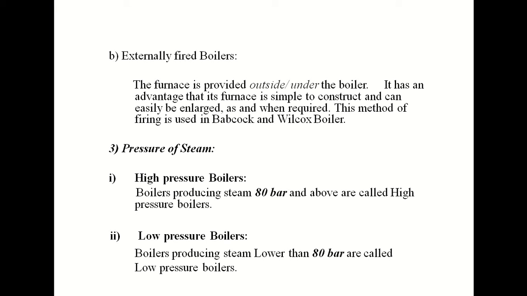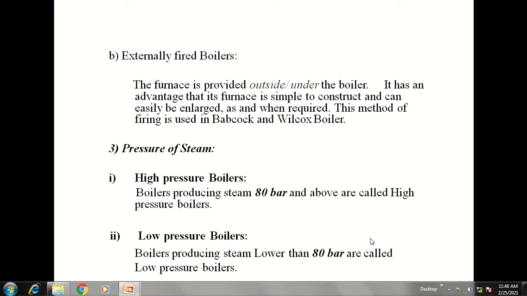In that, the furnace is provided outside or under the boiler. It has an advantage that its furnace is simple to construct and can easily be enlarged when required. This method of firing is used in Babcock and Wilcox boiler. Sometimes we require to increase the capacity of the furnace. In that condition, the externally fired boilers are useful.